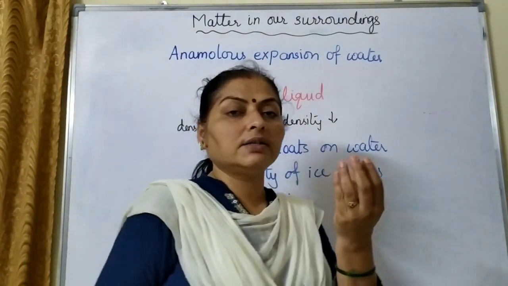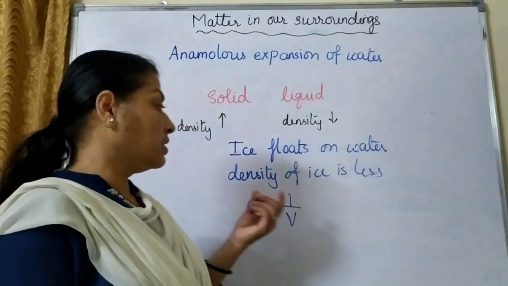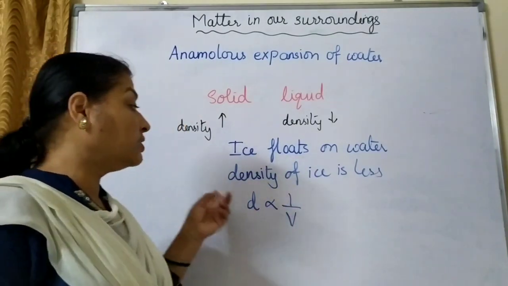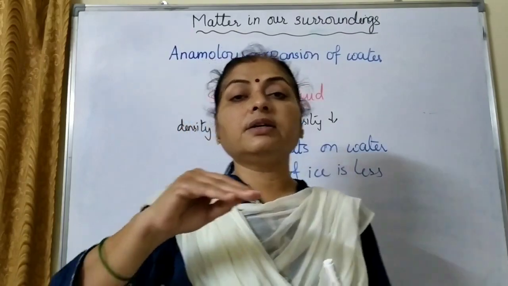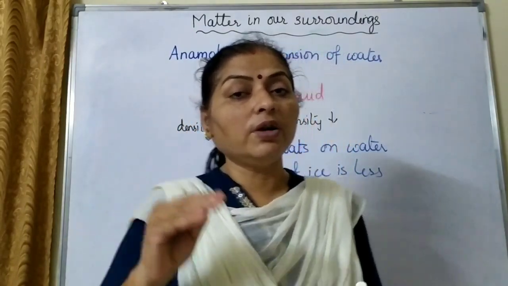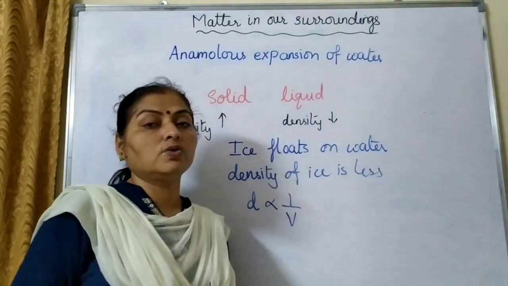So if we take the same mass of water and ice, and the density of ice is less, its volume will be more. Just now I showed you that the surface of the ice is bulging out. Bulging out means its volume increases, or it expands when it is cooled.